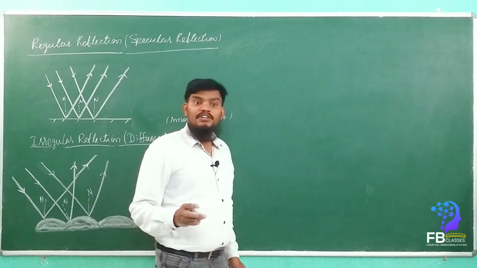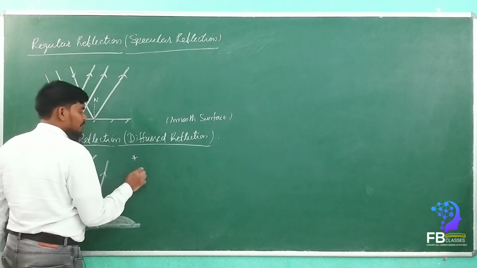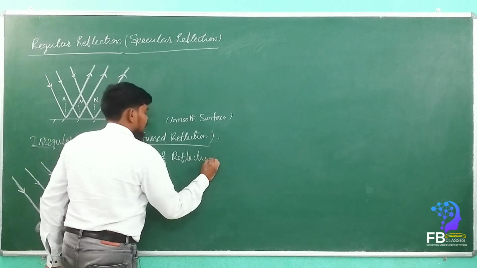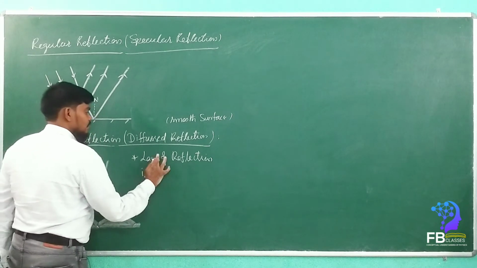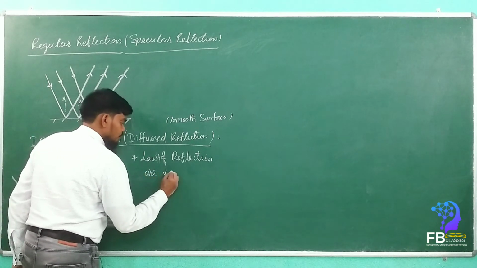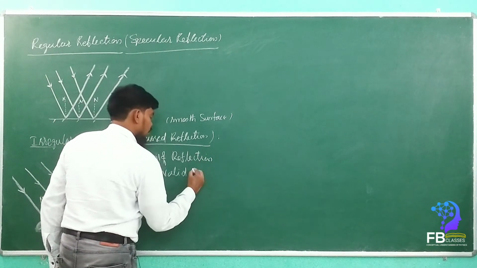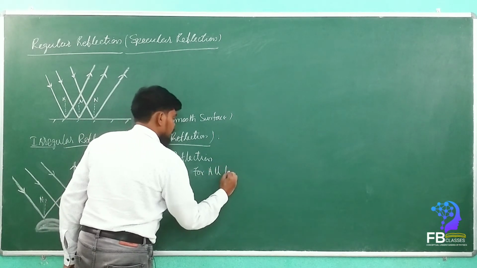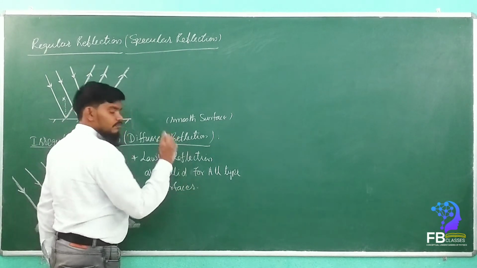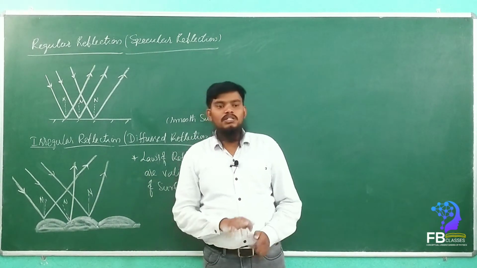But the law of reflection is valid for all types of surfaces. This is a very important point. The laws of reflection are valid for all types of surfaces, whether a smooth surface, a rough surface, or a curved surface, whatever the surface may be.